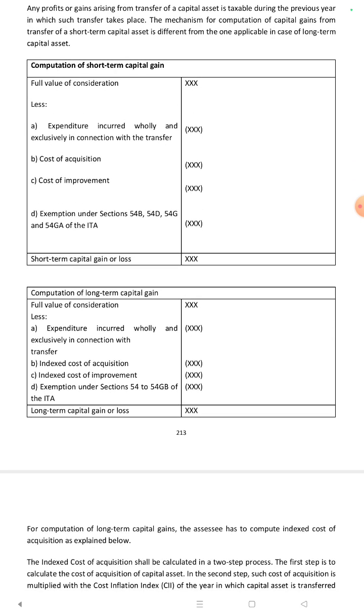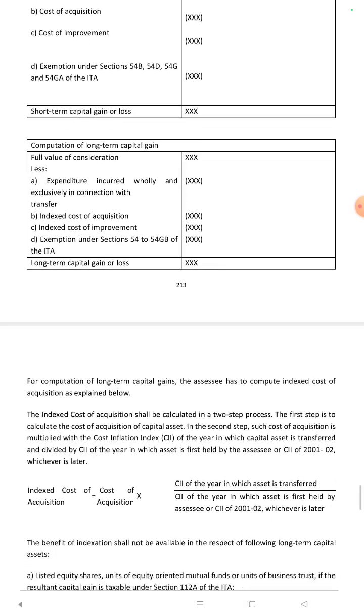Any profits or gain arising from transfer of capital assets is taxable during the previous year in which such transfer takes place. The mechanism for computation of capital gains from transfer of short-term capital assets is different from the one applicable in case of long-term capital assets. Computation of short-term capital gain: full value of consideration less expenditure incurred, cost of acquisition, and cost of improvement.